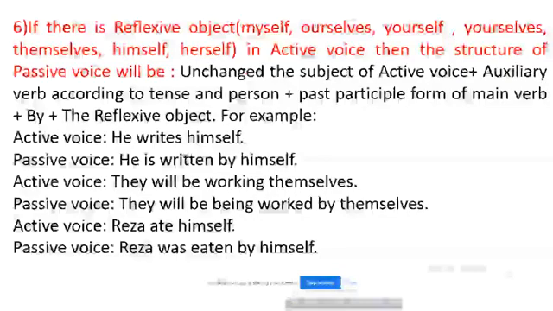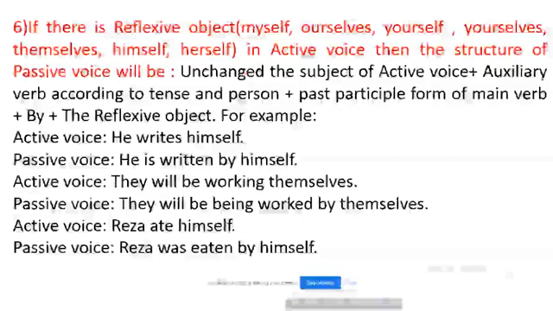In the second example, they will be working themselves. In passive voice: they will be being worked by themselves. Next example: Reza ate himself. In passive voice: Reza was eaten by himself.